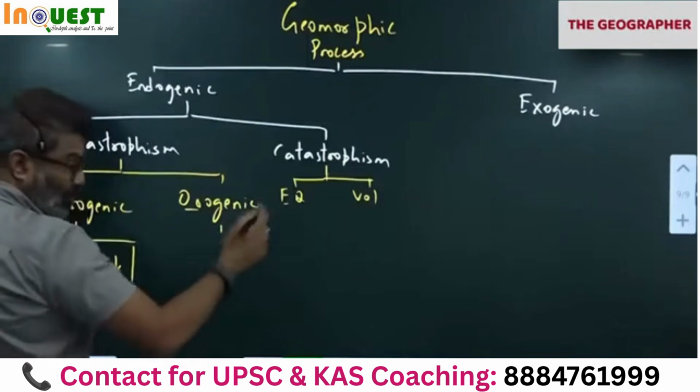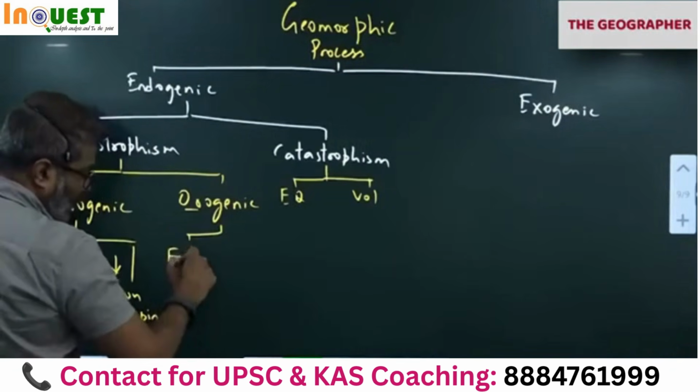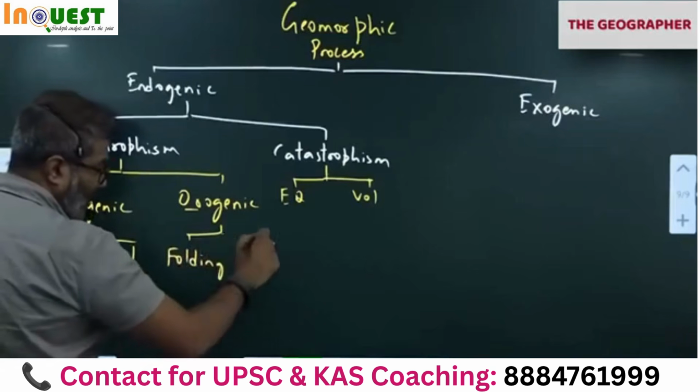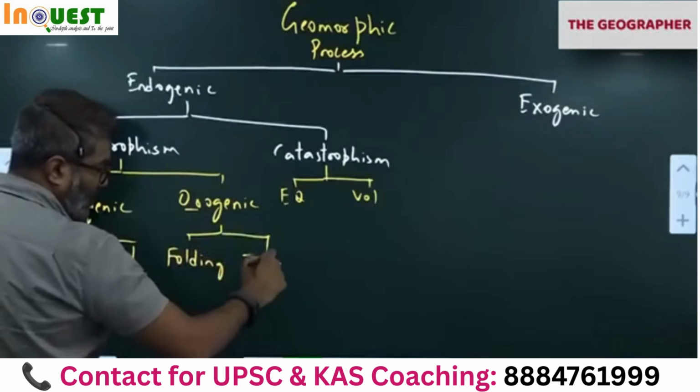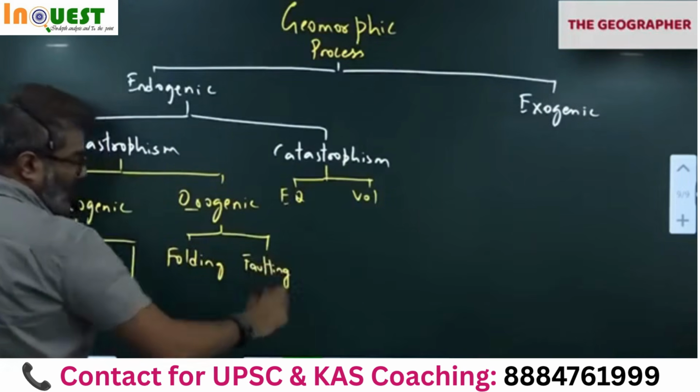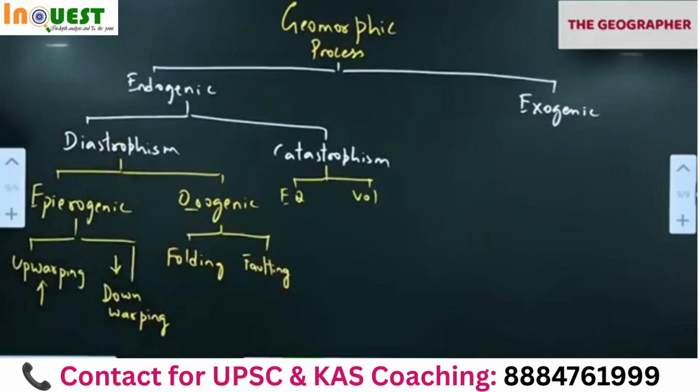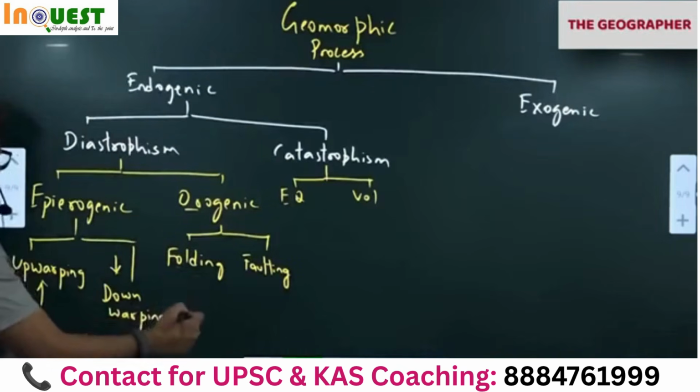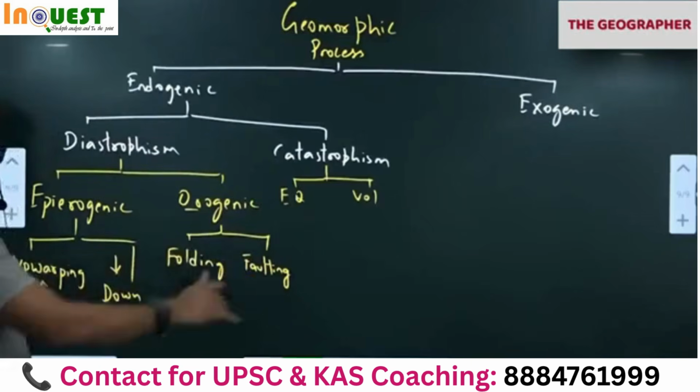Orogenic, mountain building movement. Folding, faulting. This also we have discussed. Folding led to formation of fold mountains. Faulting led to the formation of block mountains.